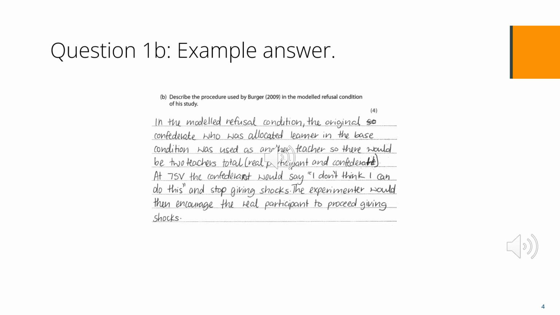A 2nd mark was given for the sentence about Confederates saying they did not think that they could carry on at 75 volts. The 3rd mark was given for the last sentence about the experimenter encouraging the real participant to carry on. As can be seen, this answer clearly addresses the question and has 2 references to the modelled condition.